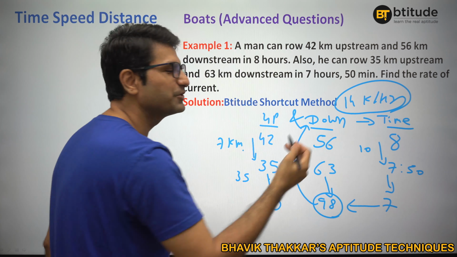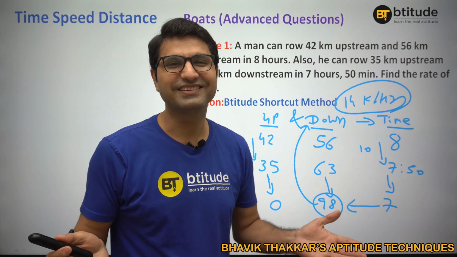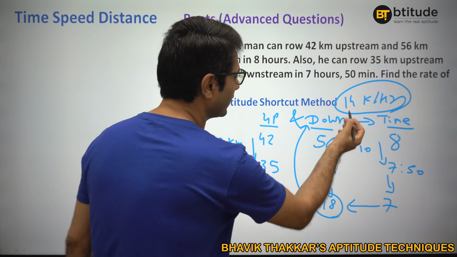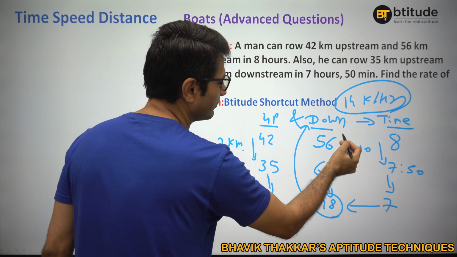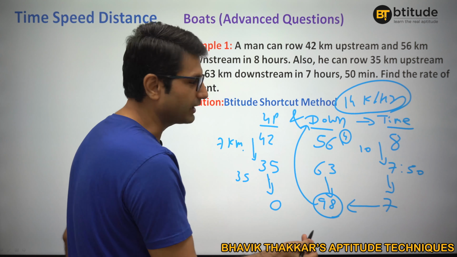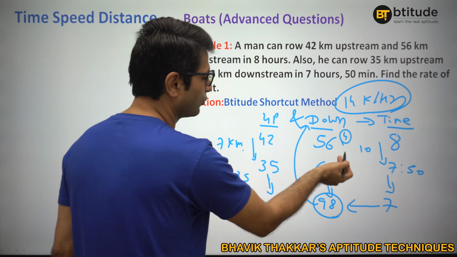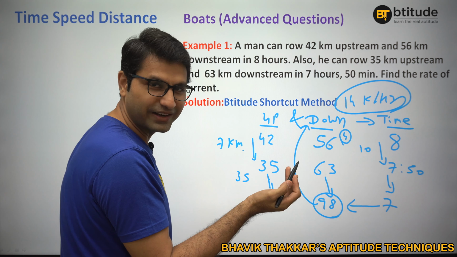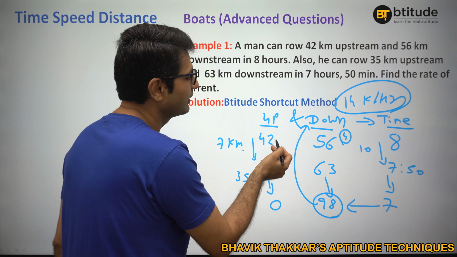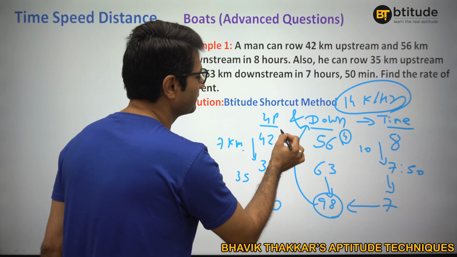And that's about it. Once you get this, it's pretty easy. Because now we can understand that, okay, if the speed is 14 kilometer, that means we would have taken 4 hours here, right? Total is 8 hours because 14 4s are 56. So 4 hours we would have taken here. Fair enough, right? 4 hours. So 42 by 4 is nothing but 10.5.